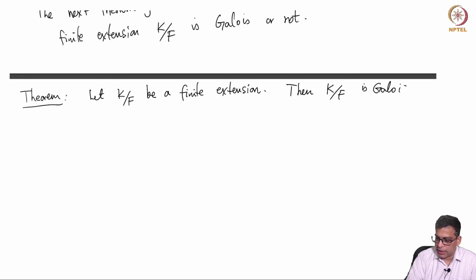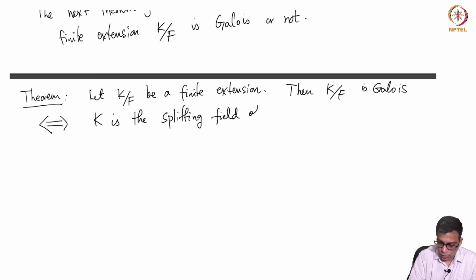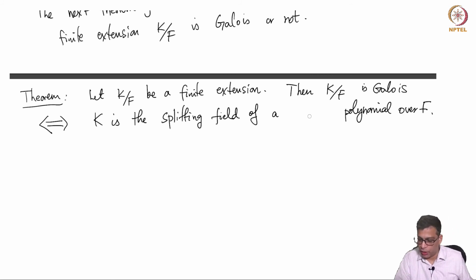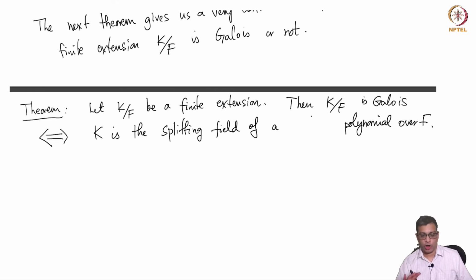So then K over F is Galois if and only if K is the splitting field of a separable polynomial over capital F. See, if you omit the word separable here, this cannot be a true statement, because K being the splitting field of a polynomial over F is the meaning of K over F being normal.